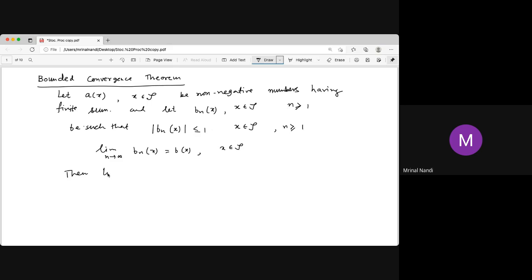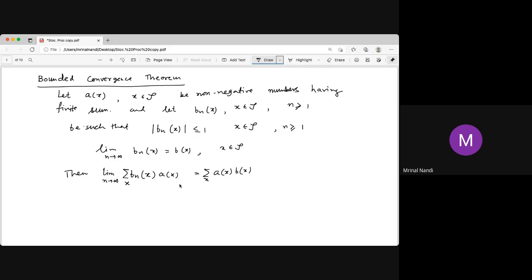Then the limit as n tends to infinity of the sum over x of Bn(x) A(x) is just the sum over x of A(x) B(x). That means the limit and this summation can be interchanged: the limit goes inside, and the limit of Bn is B(x).